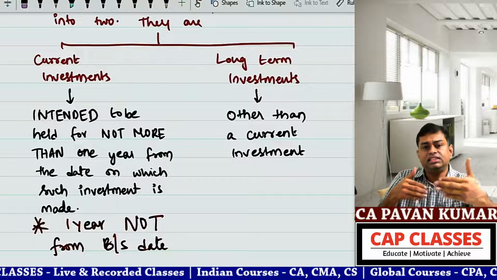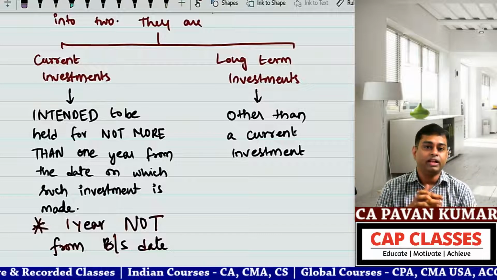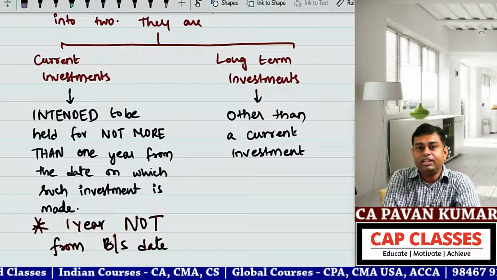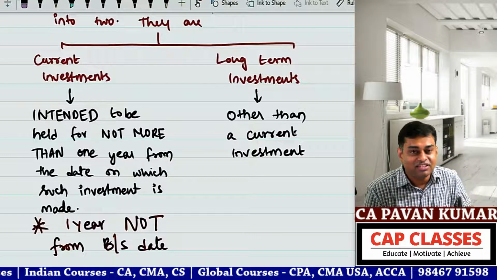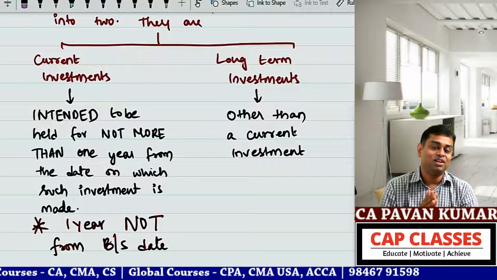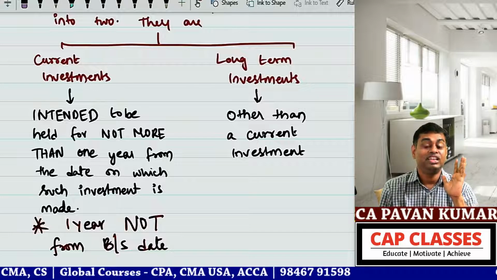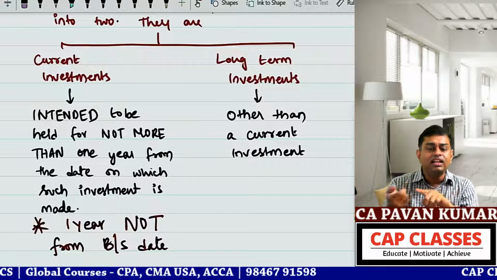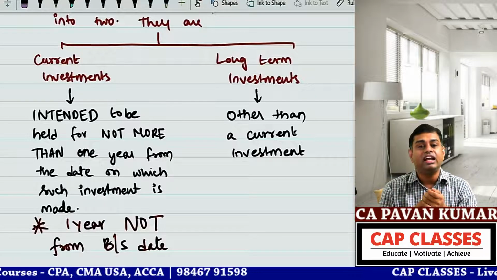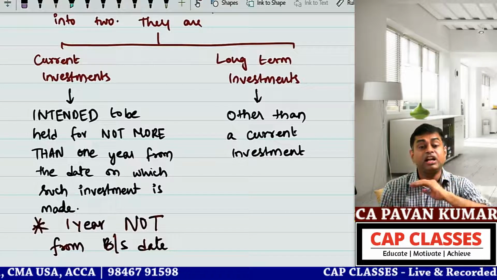Non-current asset is an asset which is not a current asset. Always current is explained, defined clearly. Non-current is other than current. Preference equity share, long-term gain, short-term gain, current investment, non-current investment, current asset, non-current asset: everywhere one will be explained in detail.